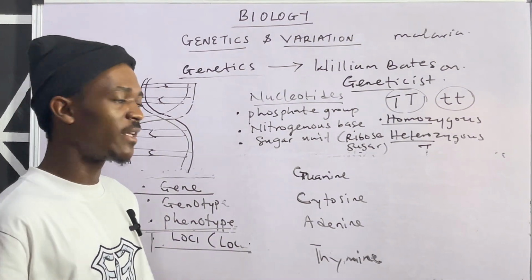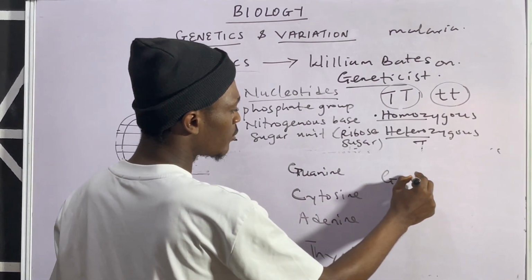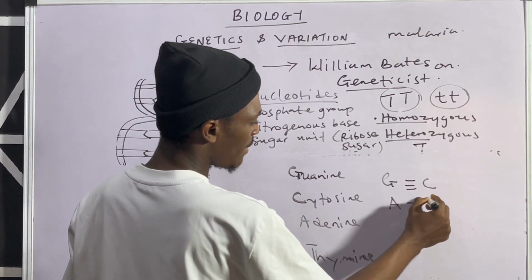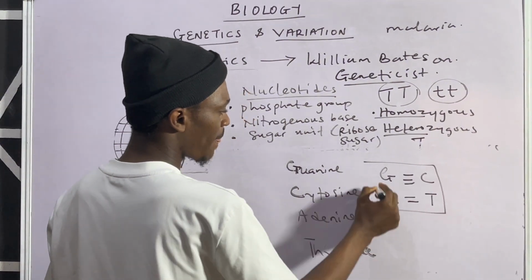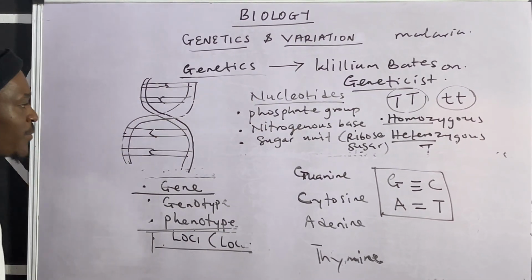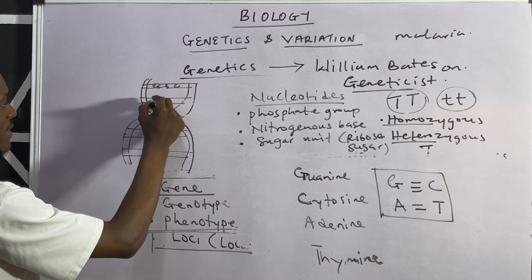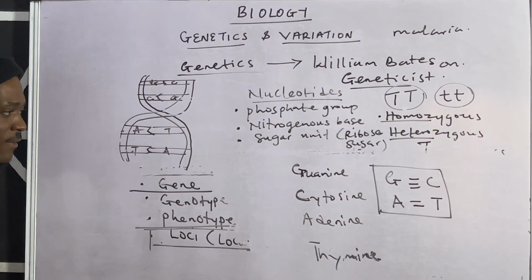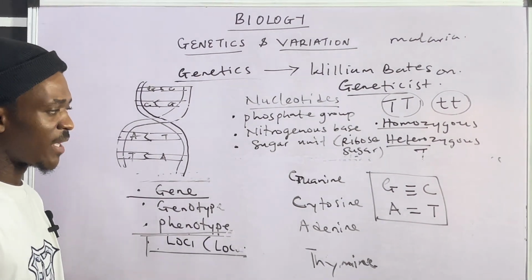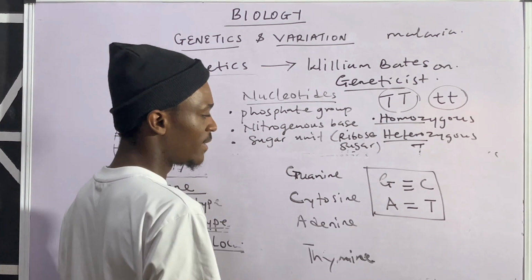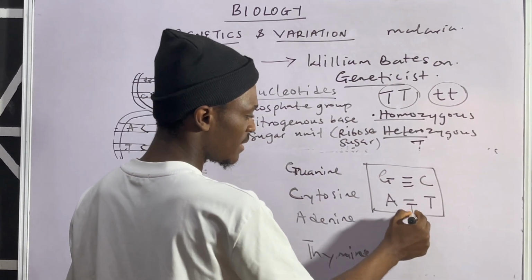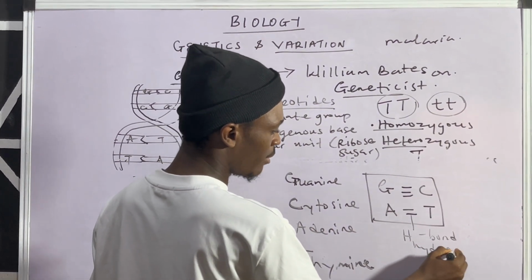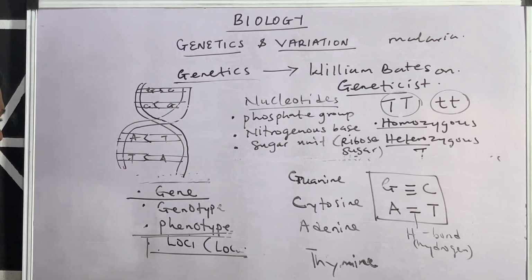Now, in terms of pairing them, the guanine always pairs with what? With cytosine. And the adenine always pairs with what? With thymine. All right, so this is how you pair them. They are complementary strands. So if you have G here, there should be C. If you have C here, there should be G. If you have A here, there should be T. Then if you have T here, there should be A. So that's how you pair them. And what is connecting them together? The bond connecting the 2 nitrogenous bases together is the H bond, which is hydrogen bond. That's what links them up together.